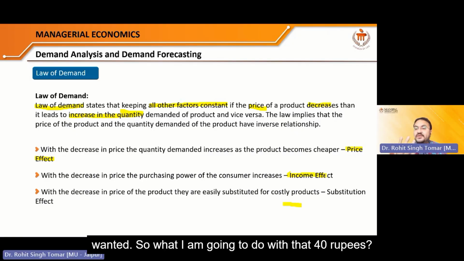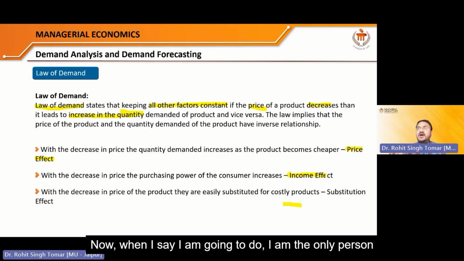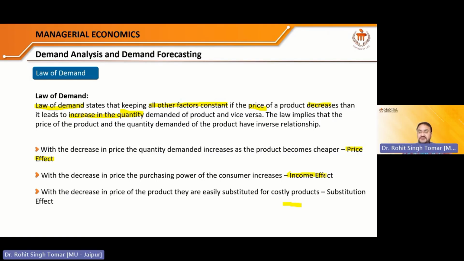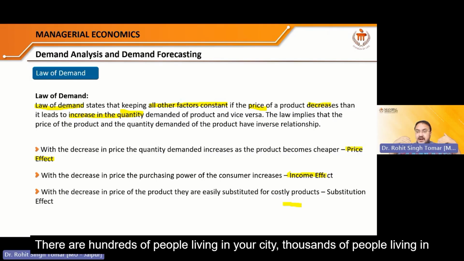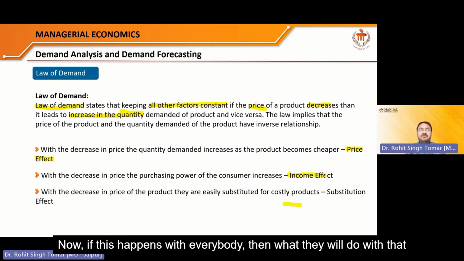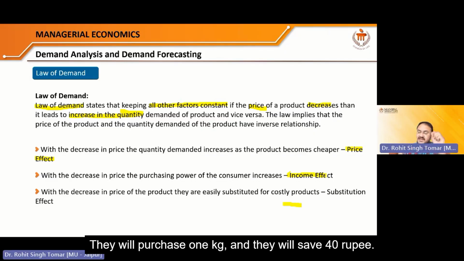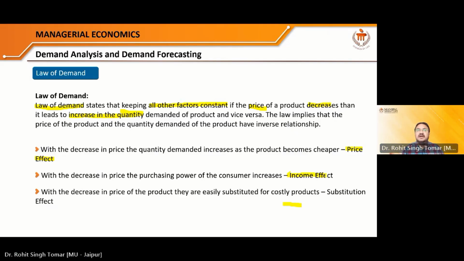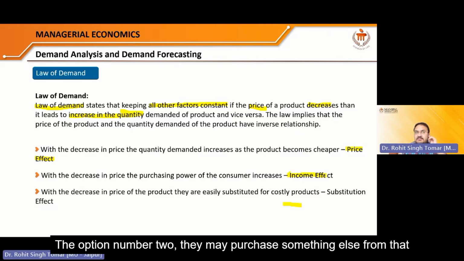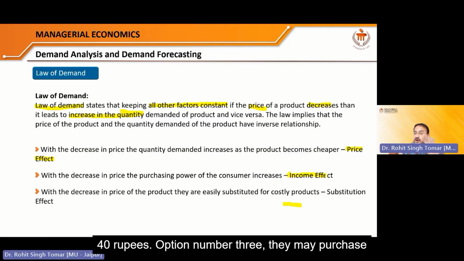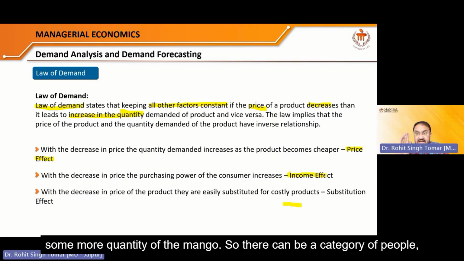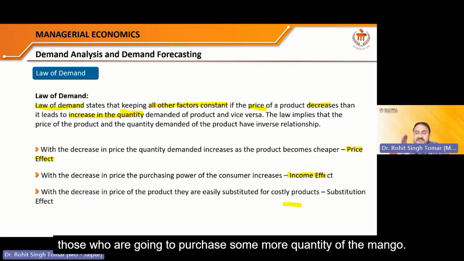So what am I going to do with that 40 rupees? Now, when I say I, I am not the only person in this universe. There are hundreds, thousands of people living in your city, maybe purchasing mangoes. If this happens with everybody, what will they do with that extra 40 rupees? There are three options. Option one, they purchase 1 kg and save 40 rupees. Option two, they may purchase something else with that 40 rupees. Option three, they may purchase some more quantity of mango. So there can be a category of people who are going to purchase more mango.